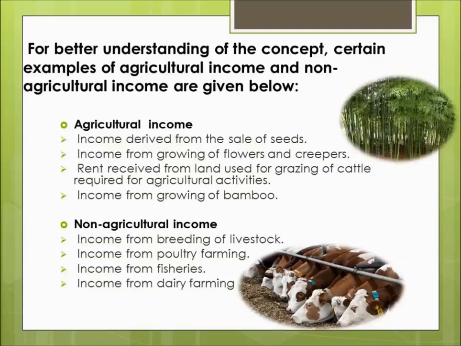Number 2 was any income derived from land situated in India which is used for agricultural purposes where any agricultural operations are being carried out, including the processing of agricultural produce to render it fit for the market and sale of such produce. Neither is this income falling under this category. And lastly, the income from farmhouse. That is also out of the question. So this income from breeding of livestock does not satisfy any of the 3 conditions. Therefore, it is a non-agricultural income. Then again, income from poultry farming, income from fisheries, income from dairy farming. These all are examples of non-agricultural income which do not form part of the exempt income.